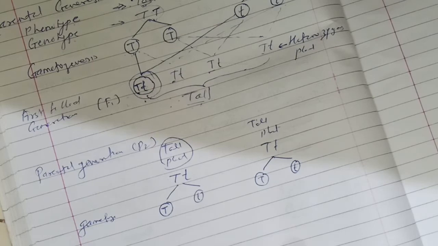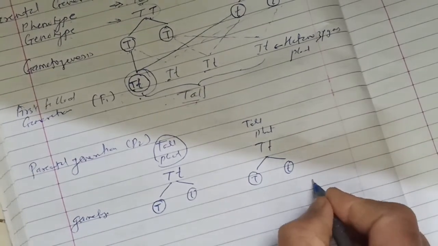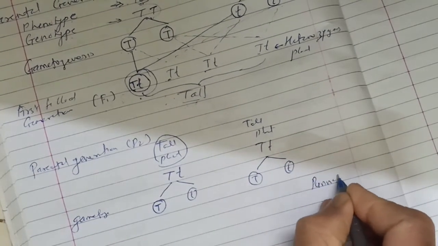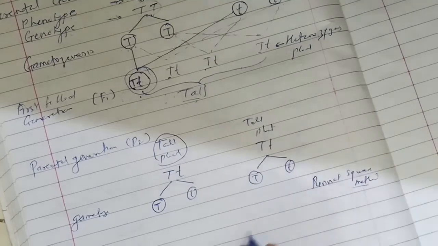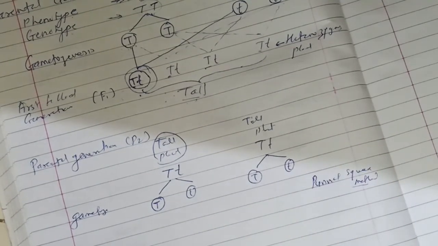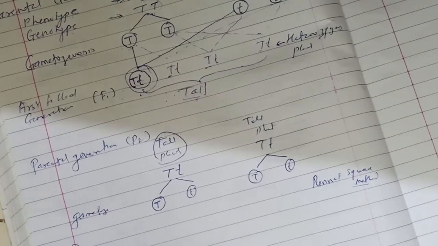Using the Punnett square method, he expressed the second filial generation, that is the F2.